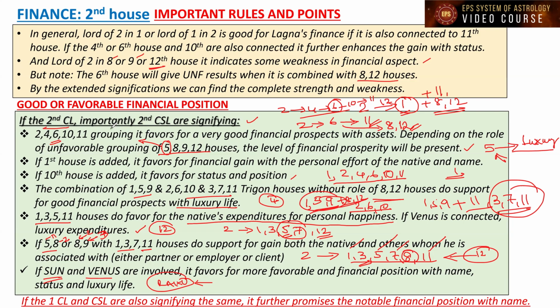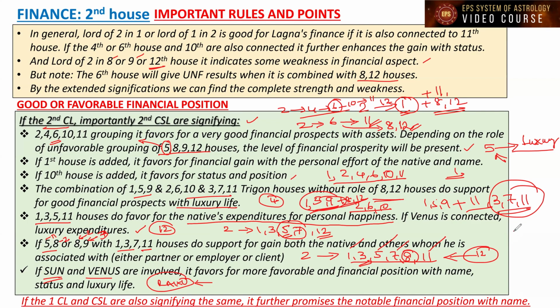Now I have been talking about the second cuspal lord and second cuspal sub lord, what they are going to give on the destiny prospects of the financial position. Especially, we are talking more on the positive angle, favorable financial position. Apart from the second cuspal lord, if the Lagna cuspal lord and cuspal sub lord are also signifying the above, it further promises a notable financial position with name.